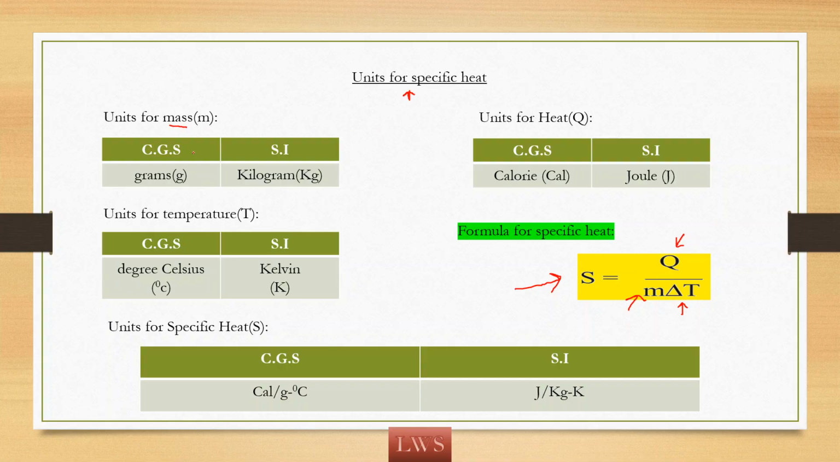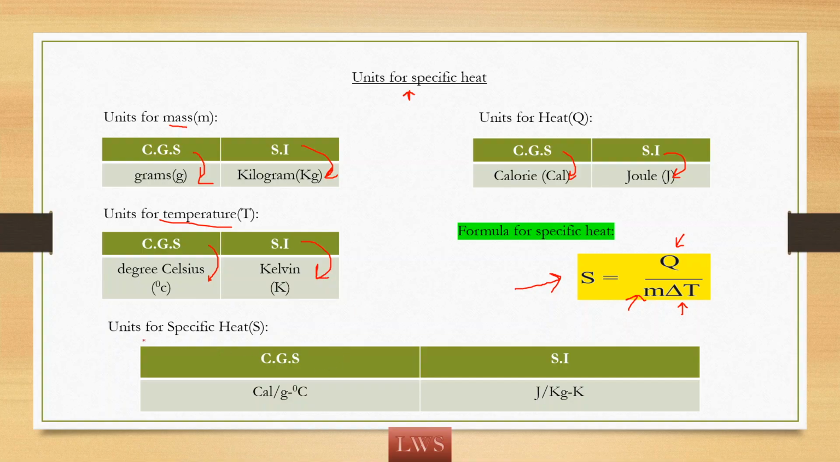The units for mass in the CGS system is grams, in SI it is kilogram. For heat, the CGS unit is calorie, and in the SI system it is joule. For temperature, the CGS unit is degrees Celsius or centigrade, and in SI it is kelvin.